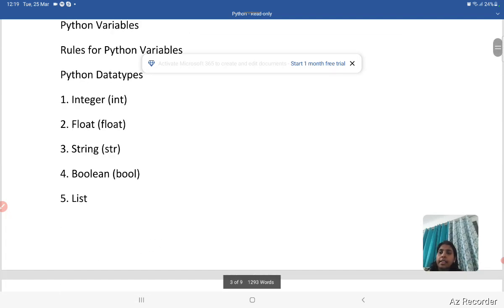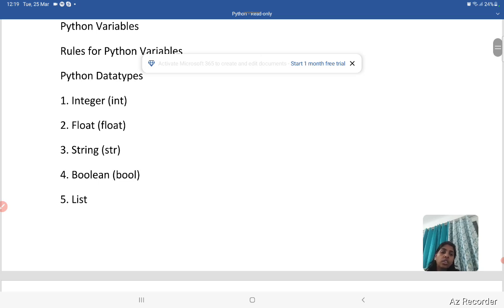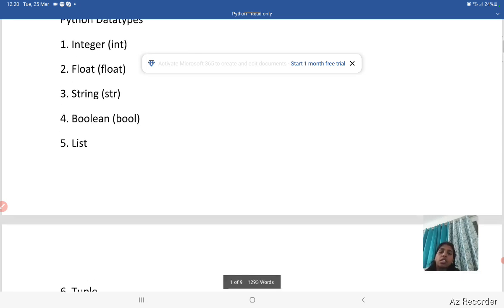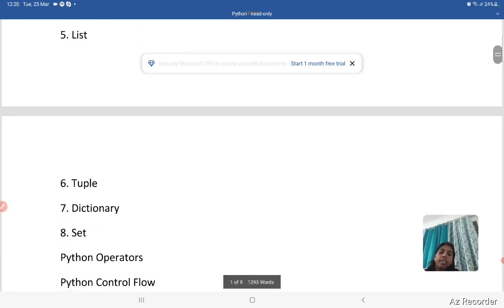So these are the data types. Integer means all the numbers, positive, negative or zero. These are the integer values. And the data type is also float. Float means the variable contains float type of data, decimal type values. Then it may be string or it may be boolean, which stores the value true or false. It may be list, tuple, dictionary, set. So these are the data types which I have to discuss one by one.